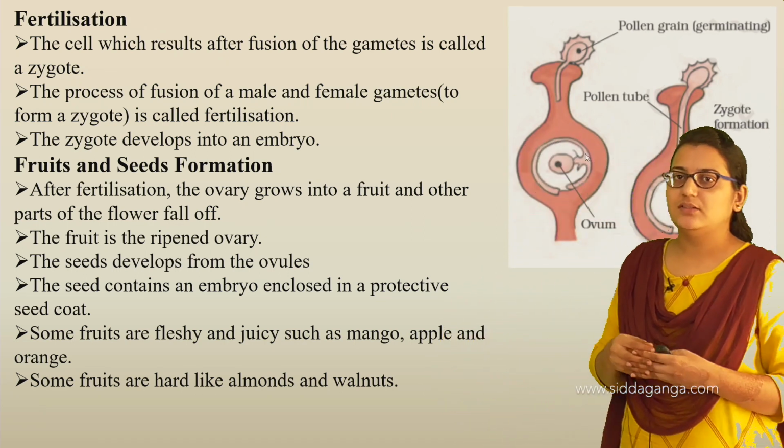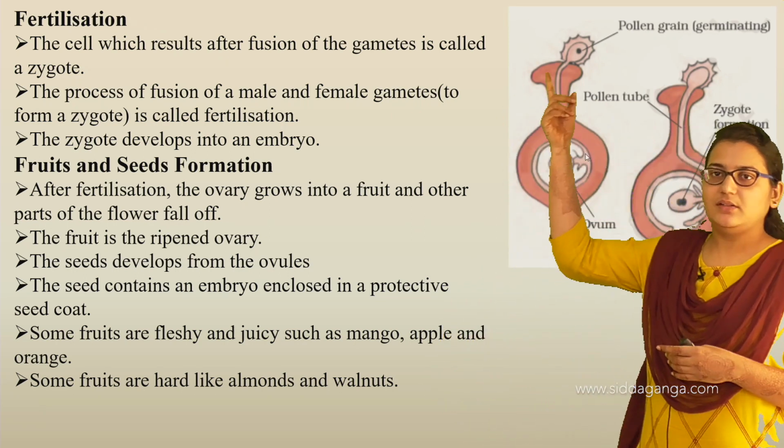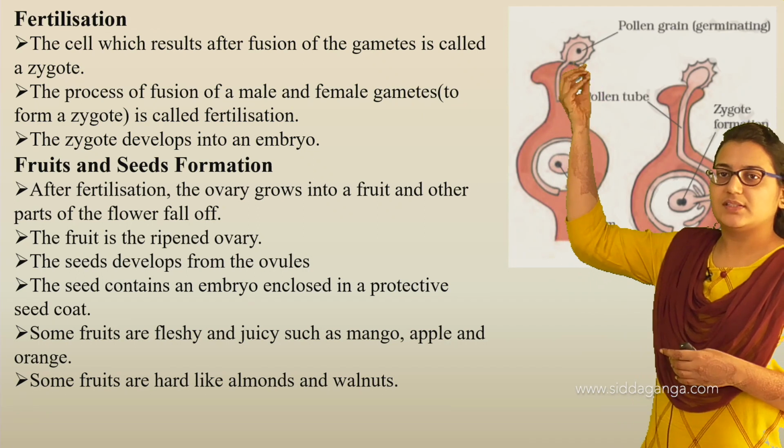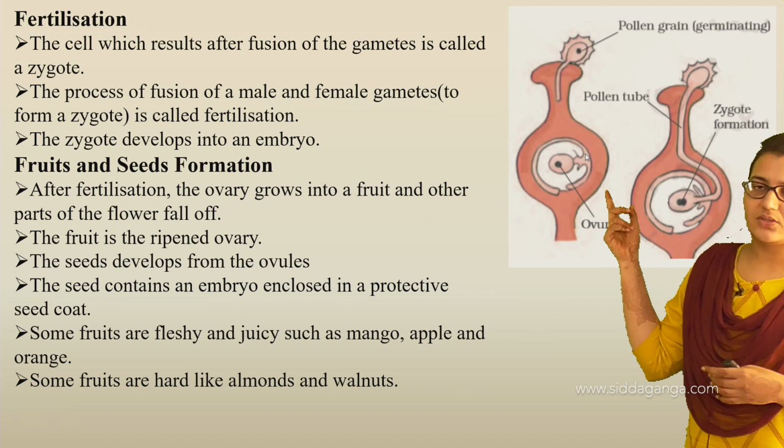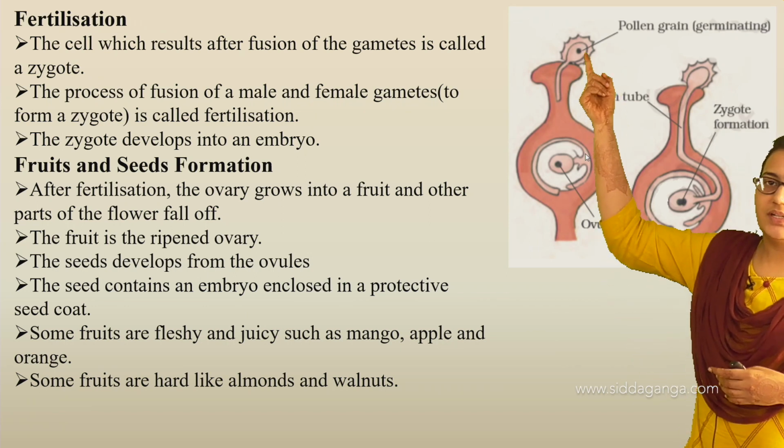Here you can see we have the pollen grain. This is the stigma. This is the ovule, the structure of the ovule. See here the pollen grain is germinating.